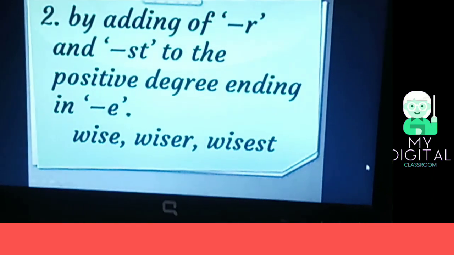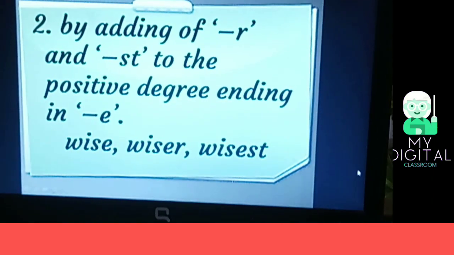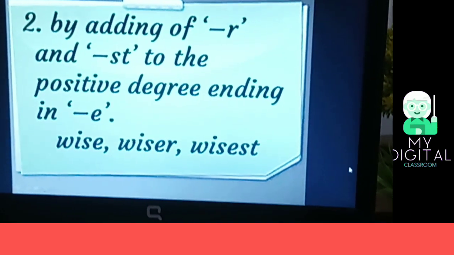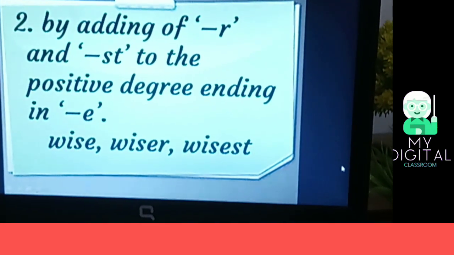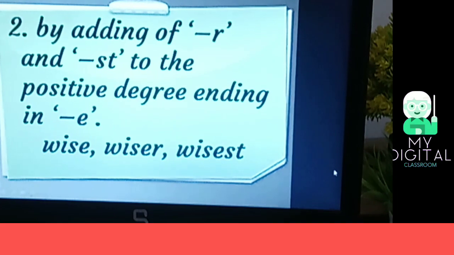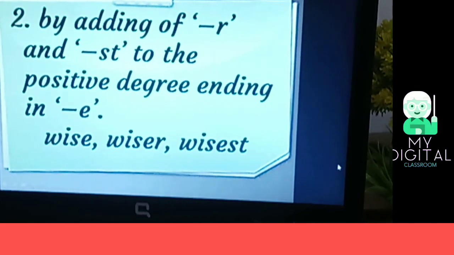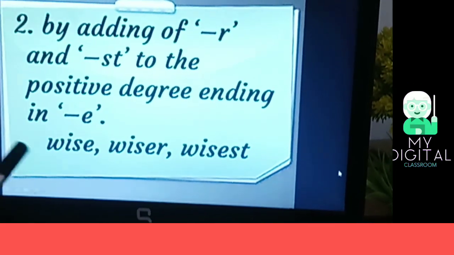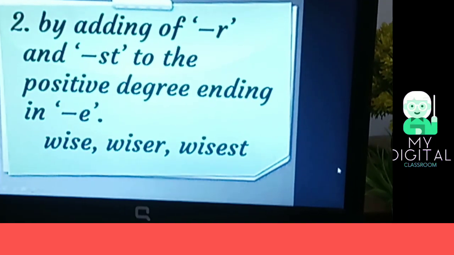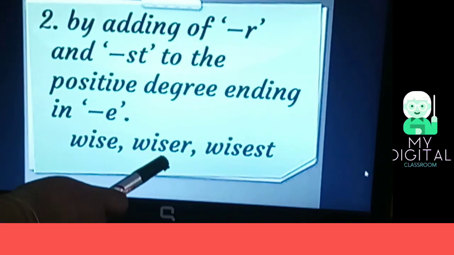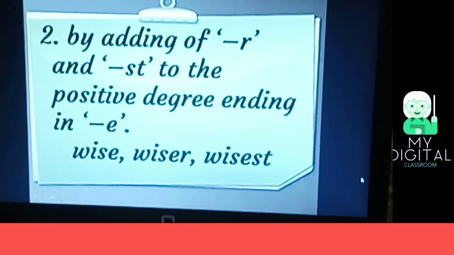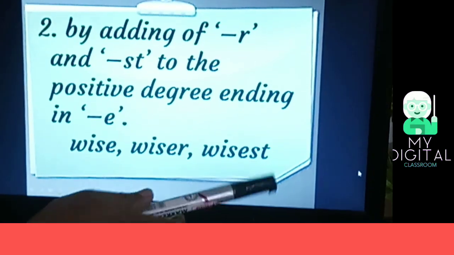Next, by adding r and st to the positive degree ending in e, that is wise, wiser, wisest. Here in the positive degree is the word wise, and in the comparative degree we have added r, and in the superlative degree, st.